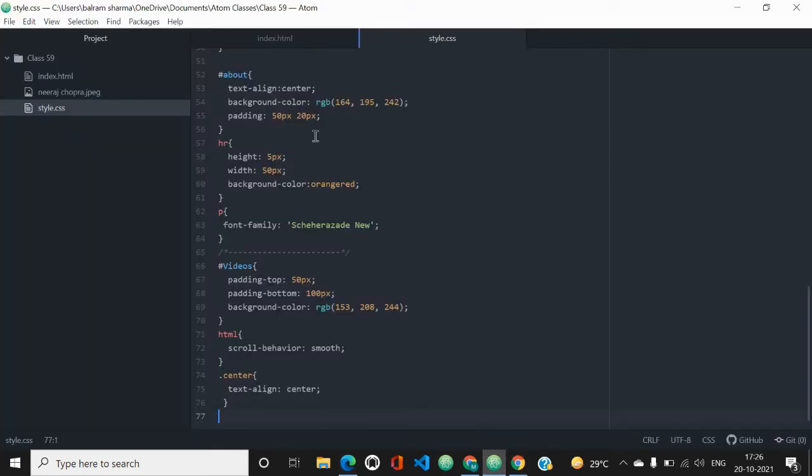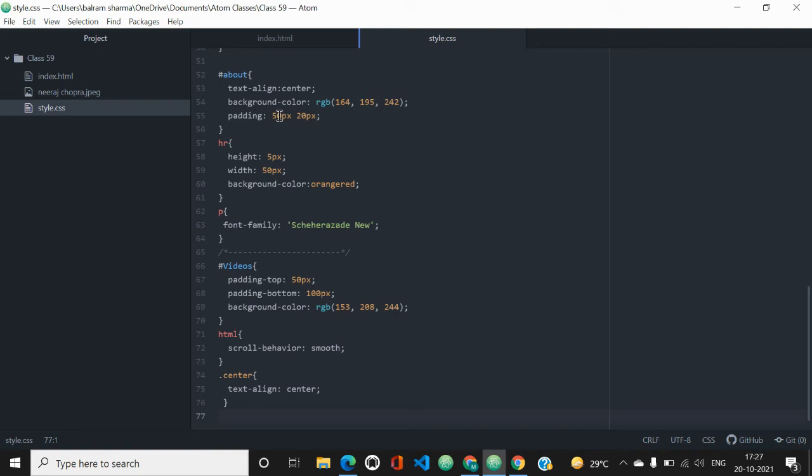And then, as we can see, for the background color I have given a nice decent color. You can give your own color that you want. Then for the padding, I have given 50 pixels and 20 pixels. So I have given two values for the padding. If you give two values in the padding, the first value means top and bottom. The top and bottom padding will be 50 pixels. The second value means left and right. So the left and right padding would be 20 pixels.